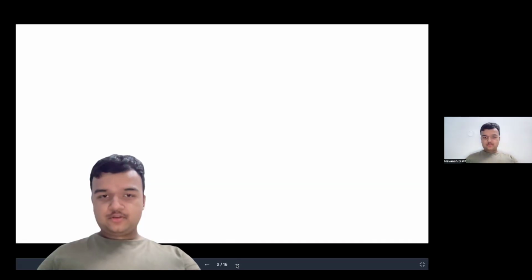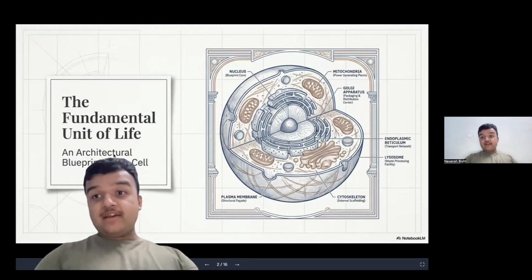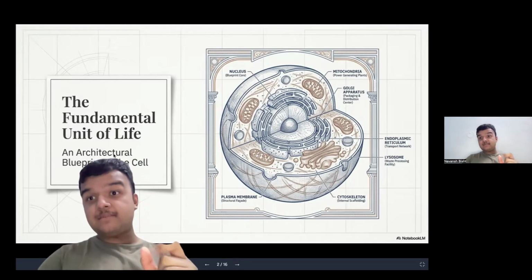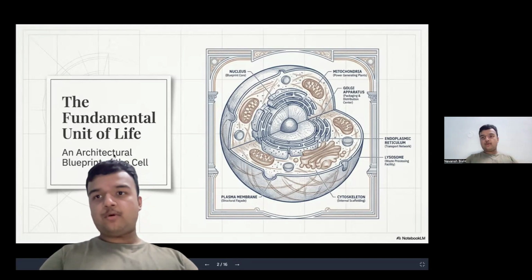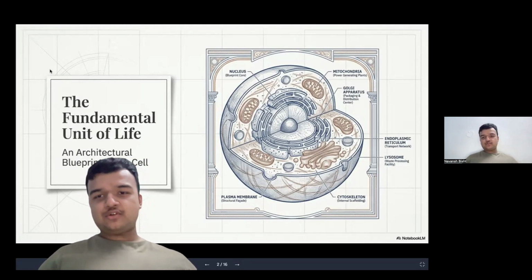So cell, the fundamental unit of life. Whenever it comes to cell, the only thing that comes into our minds is that it is a building block of our body or of any living organism. Now, this cell is also not less than a factory. Though it is very small, it has a huge role in our life.